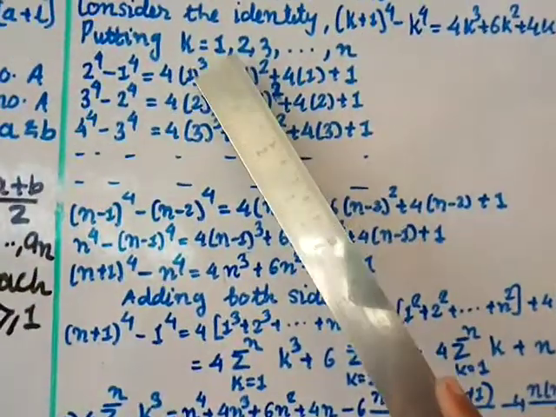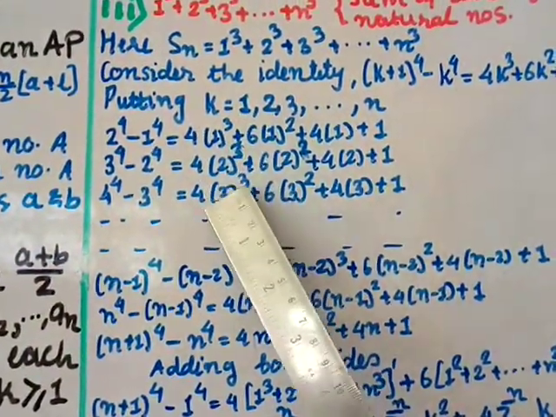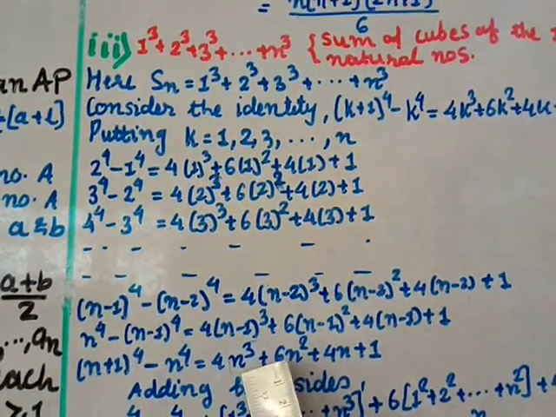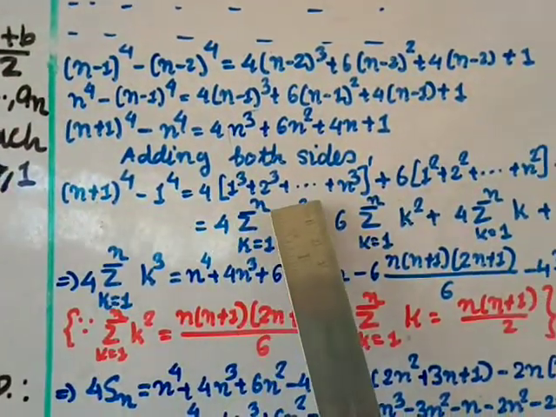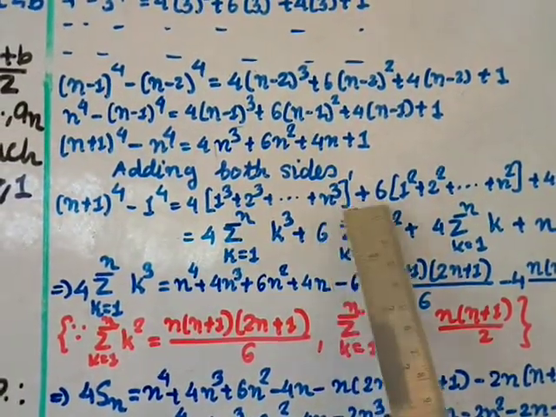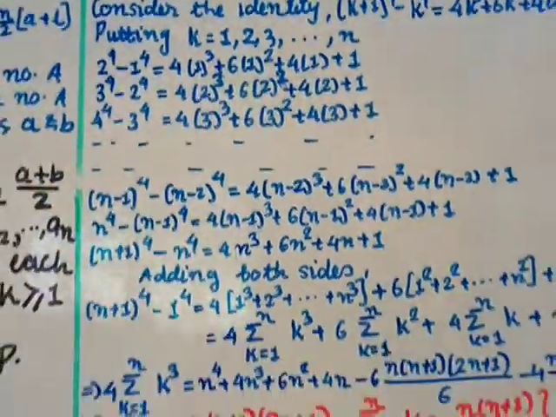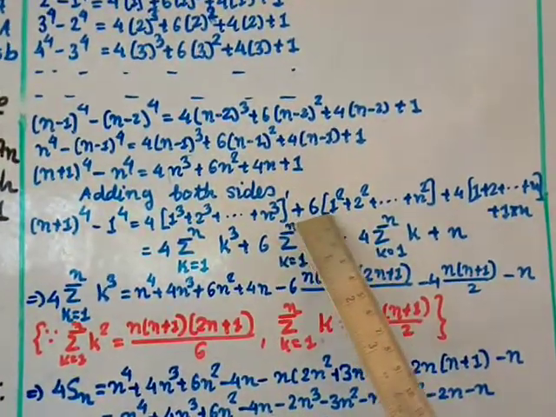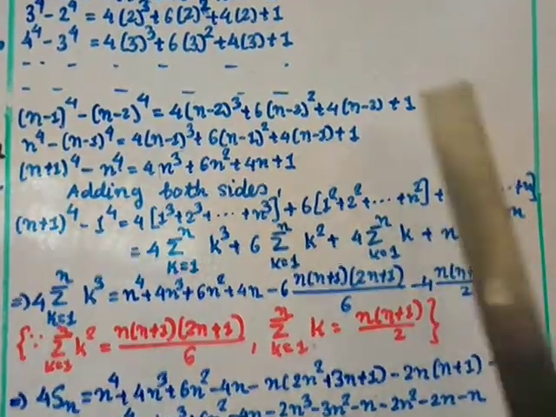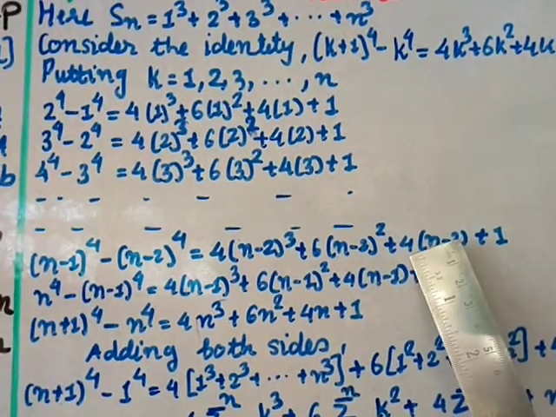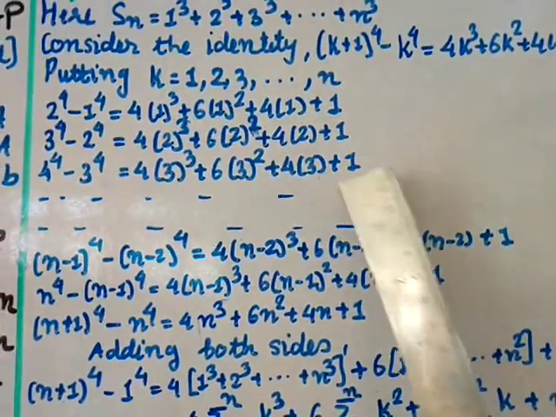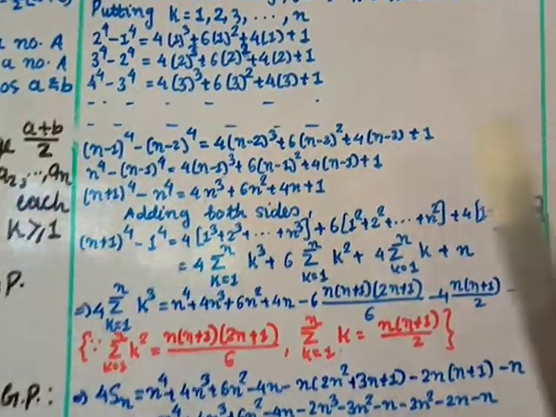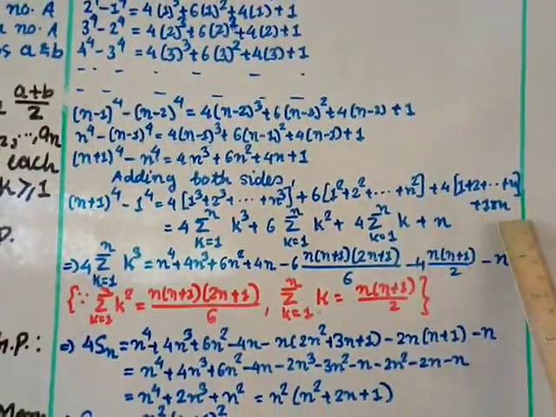In the right hand side, all these terms will be added together. Here all have got 4 coefficient, right? So take common: 1 cube plus 2 cube plus 3 cube plus up to n cube. Plus from these terms you can take 6 common, and what remains is 1 square plus 2 square plus up to n square. Plus from these all terms you can take 4 common, so 1 plus 2 plus 3 up to n. And here 1 is n times, so it is plus 1 into n.